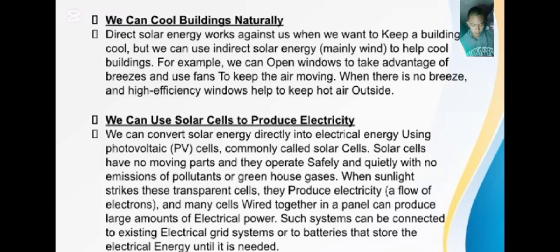Such systems can be connected to the existing electrical grid system or to batteries that store the electrical energy until it is needed.